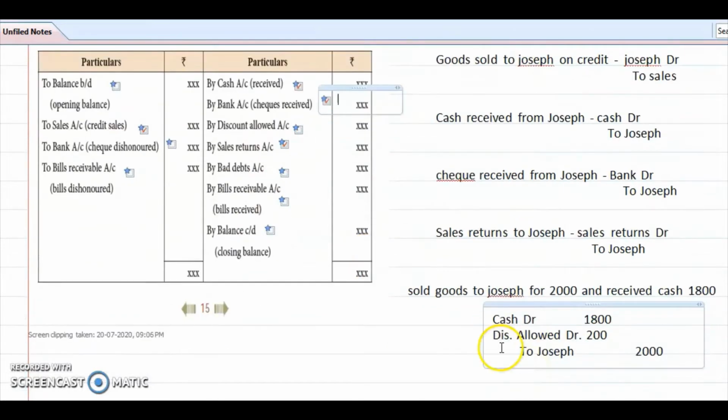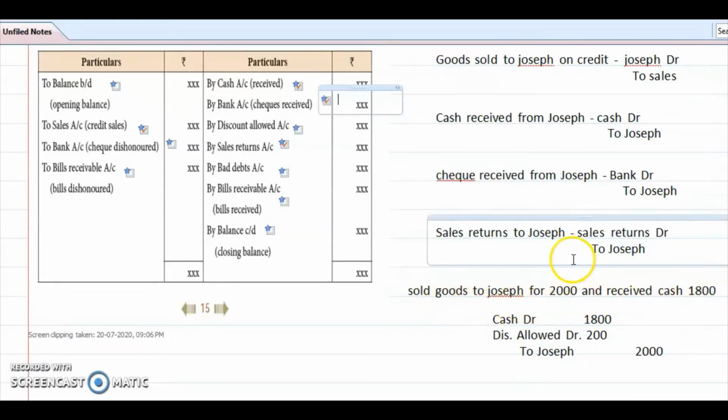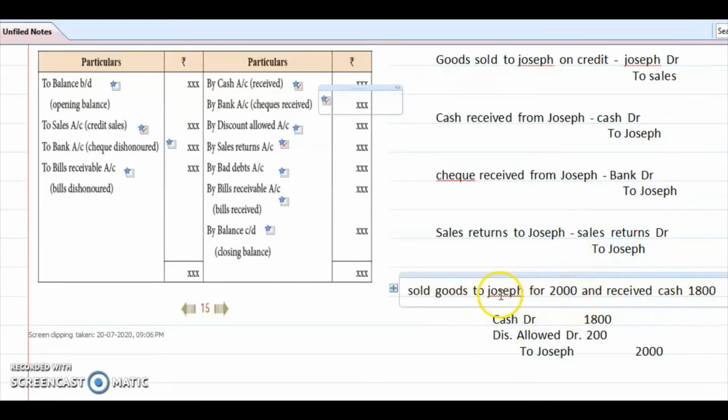Okay. See the next transaction. Goods sold to Joseph for rupees 2000 and received cash 1800. We sold goods worth 2000 to Joseph, but we received only cash 1800. What does it mean? It means that we allowed a discount to him of 200 rupees. This 200 is a discount allowed to him.